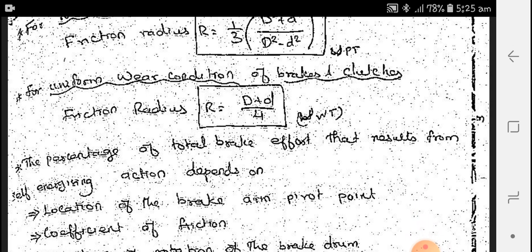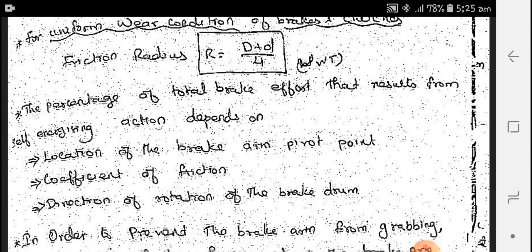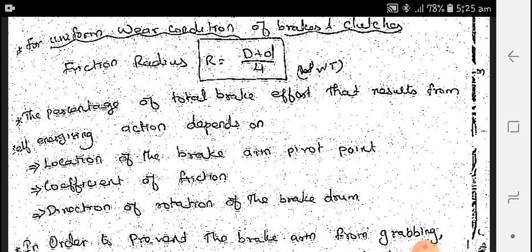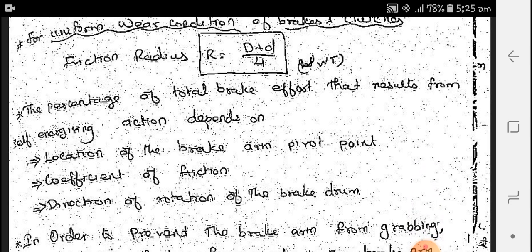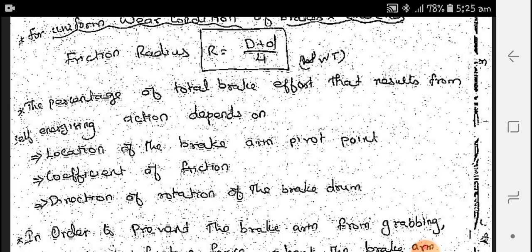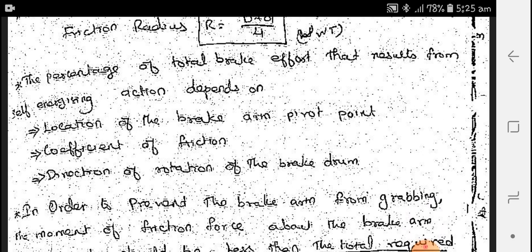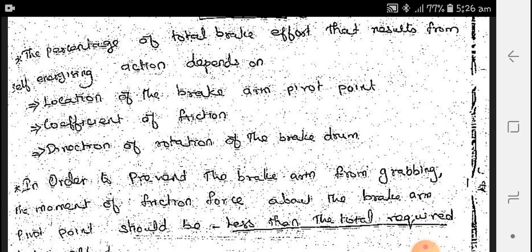Next, the percentage of total brake effort that results from self-energizing action depends on what? We know that self-energizing brakes are those where the frictional force helps to apply the brake. So self-energizing depends on the location of the brake arm pivot point, the coefficient of friction, and the direction of rotation of the brake drum. These three are the important factors on which the self-energizing brake depends.